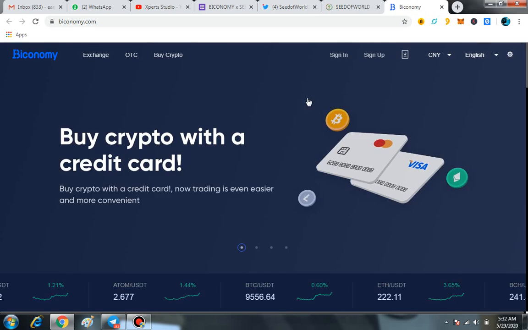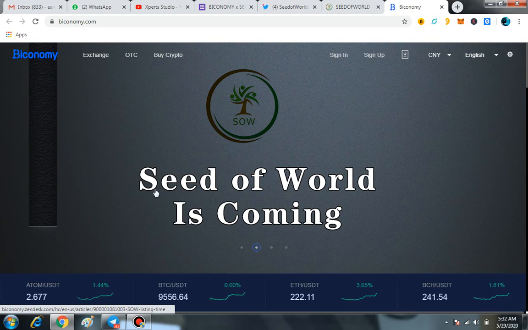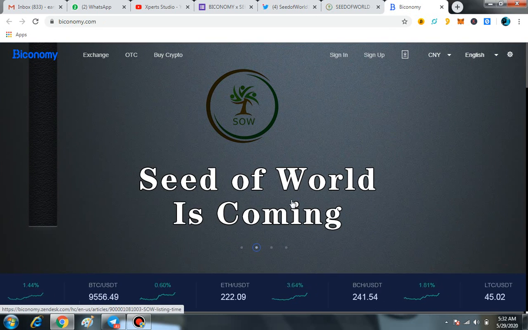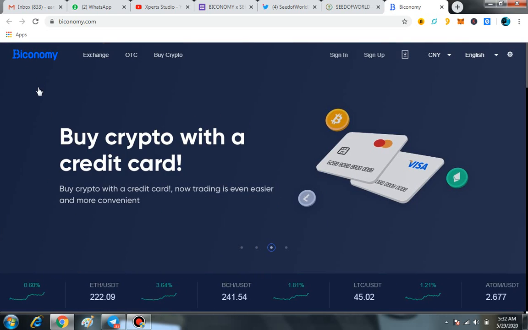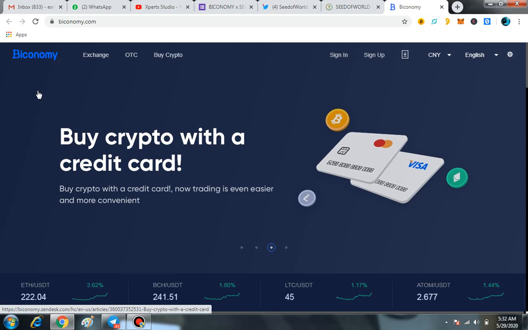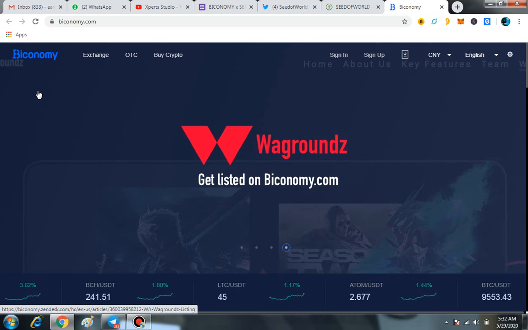And here you can see the main thing is basically the exchange. Here you can see Seed of World is coming. So you have to sign up on this exchange, Bioconomy, and there is no need to do any type of KYC. You only have to sign up and submit this form. Then you'll be eligible for the airdrop, and you will definitely get 15 SOW tokens directly in your Bioconomy Exchange platform. Very easily you will get your tokens, and you will be able to trade this token.